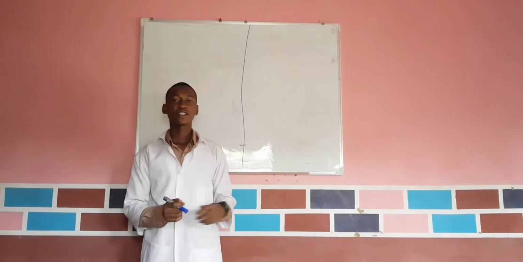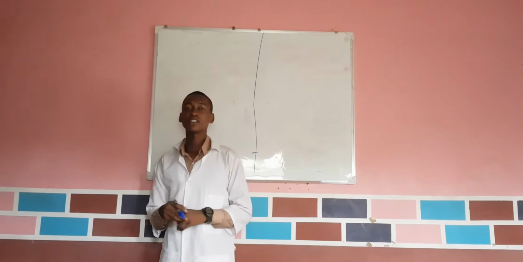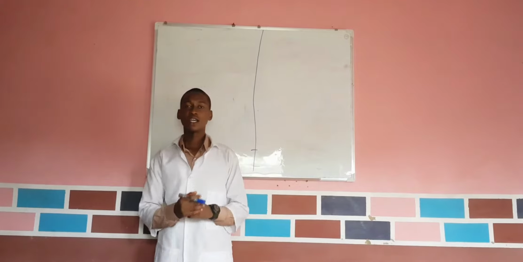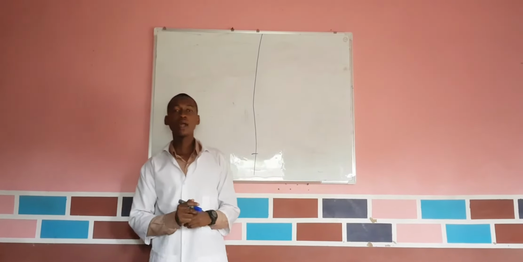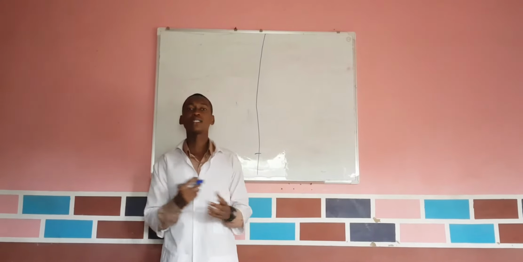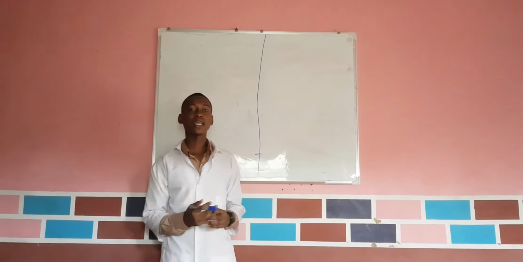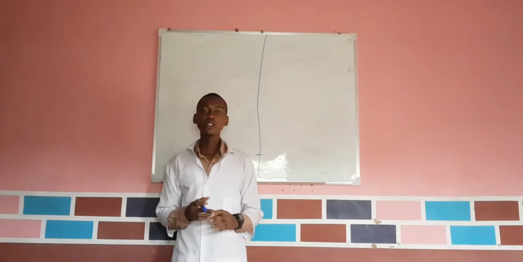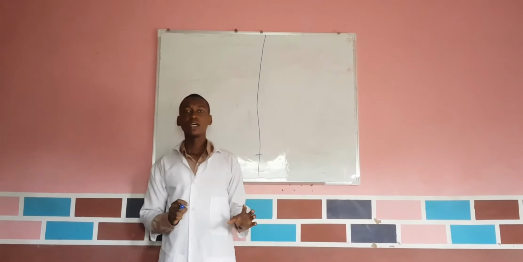Ferdinand tutorial. We're going to be talking about the determination of the primary structure of proteins. In our last class, we talked about proteins, amino acids, polypeptides, peptides, and the classification of these proteins. Today, we're going to be talking about the determination.